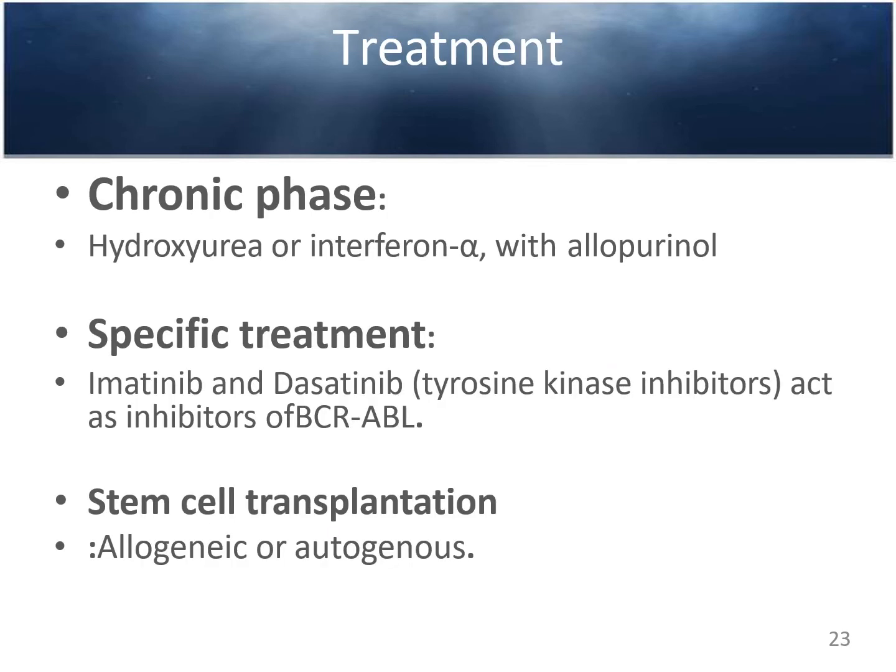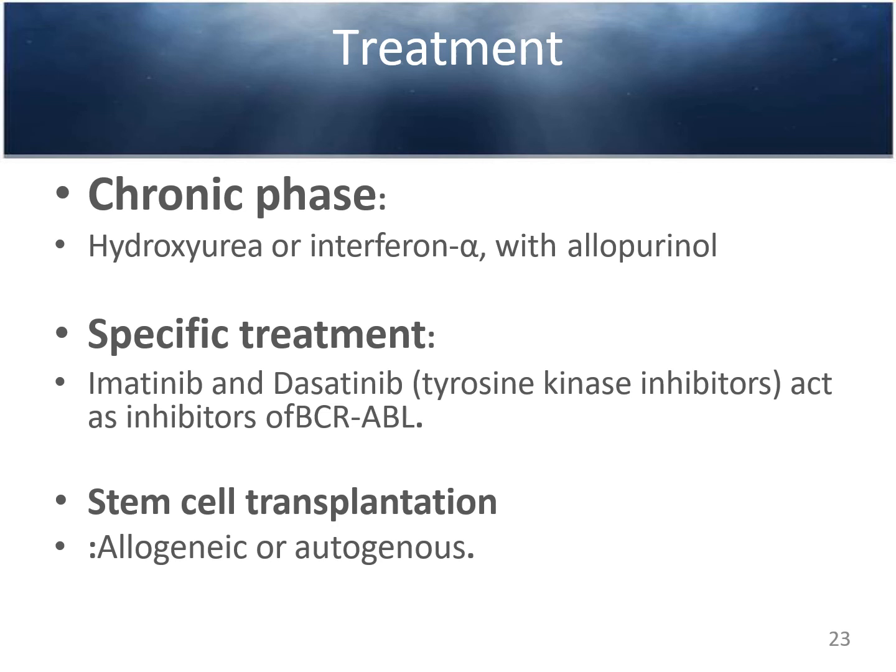So dear students, the treatment of chronic myeloid leukemia in the chronic phase usually includes hydroxyurea or interferon along with allopurinol. Many of these patients respond very well to hydroxyurea or interferon along with allopurinol.